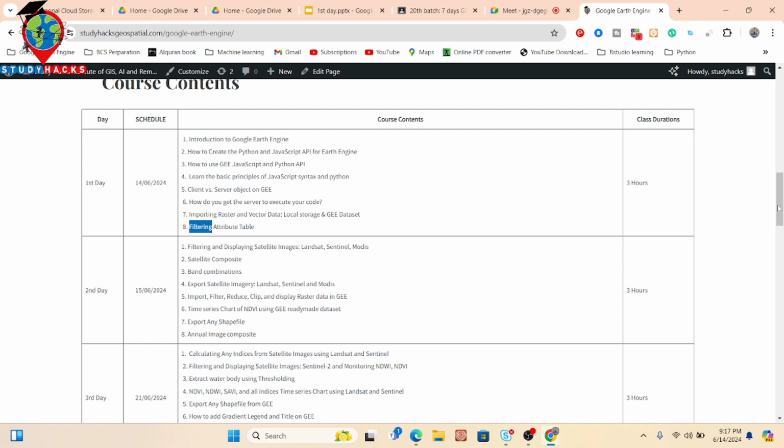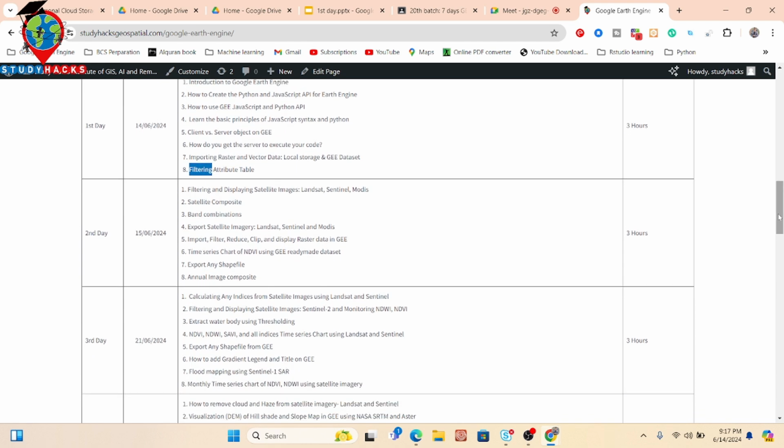And second, I mainly try to discuss filtering and displaying satellite images. How we can easily filter Landsat, Sentinel, MODIS, or any other satellite images which are available in the Google Earth Engine data catalog. So how we can easily filter, display, and then export. All of those things I try to explain for the second day.